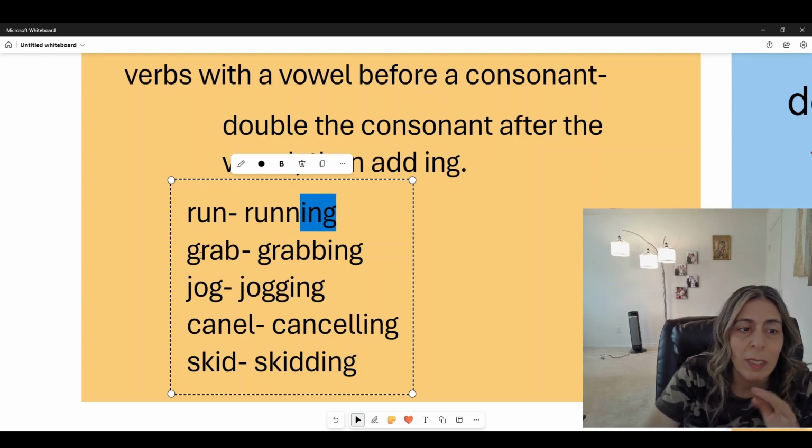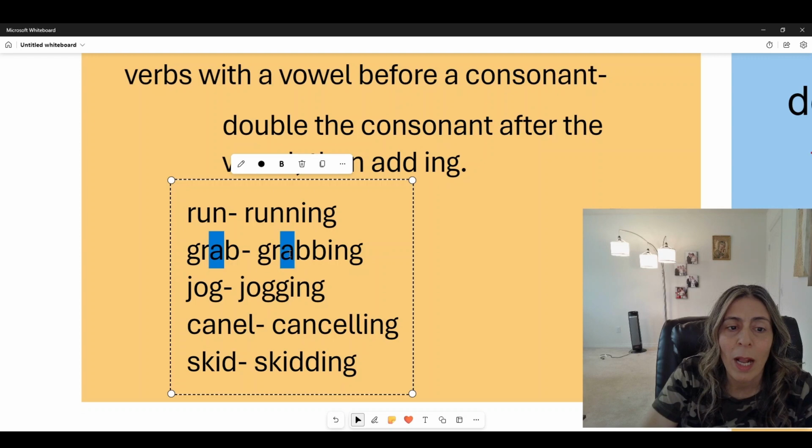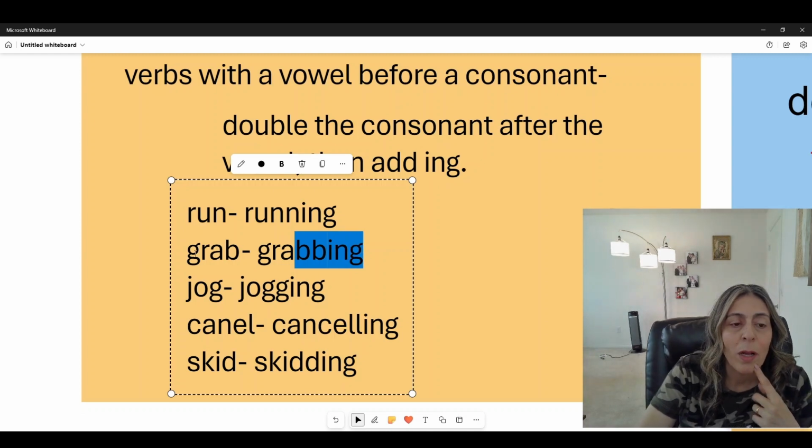All right? Same here. We have an A. Grab. We have the A before the B right here. So we take the B, double it, and then add ing. Okay? Here. Now, jog. That's an O. It comes before a G.